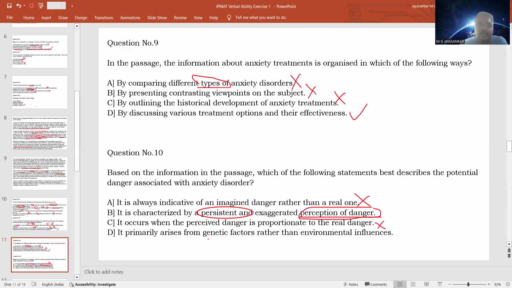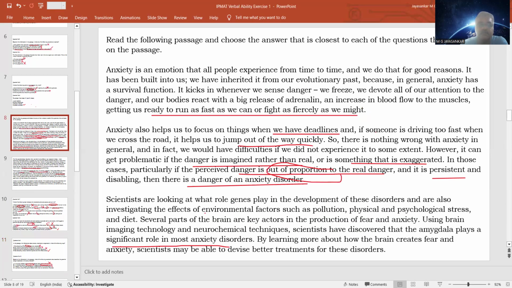Option D, it primarily arises from genetic factors rather than environmental influences. So it says that mainly genetic factors are responsible for anxiety disorder than environmental influences. Is it stated in the passage? Scientists are looking at what roles genes play in the development of this disorder and also investigating the effects of environmental factors. So scientists are trying to understand what is the role of genetic influence in anxiety disorders and what is the role of environmental factors.